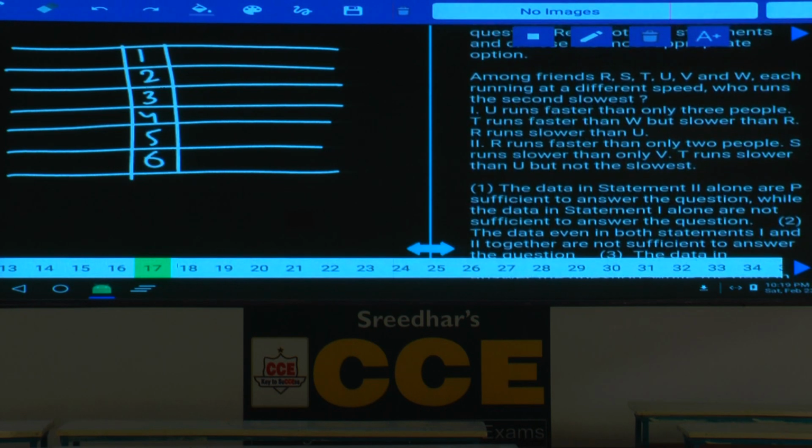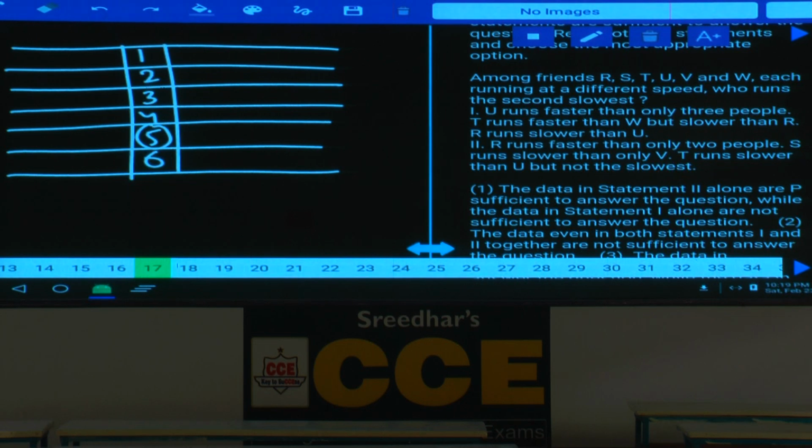Then what is the question here? Who runs the second slowest? Now we need to identify the person who is coming at the 5th place. U runs faster than only 3 people, and U must be at the 3rd place. He is faster than these 3 persons who are running at 4th, 5th and 6th positions. T runs faster than W, but slower than R. R runs slower than U.